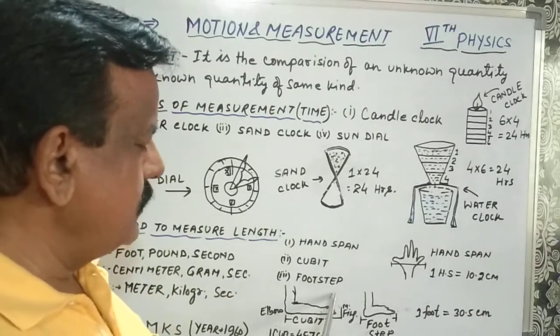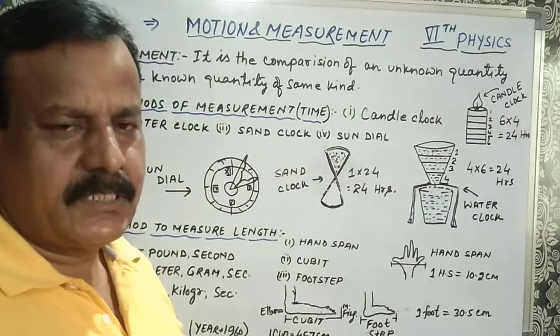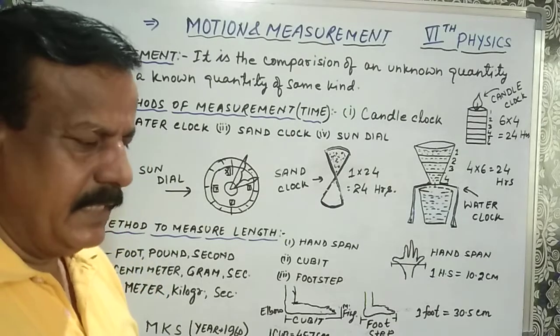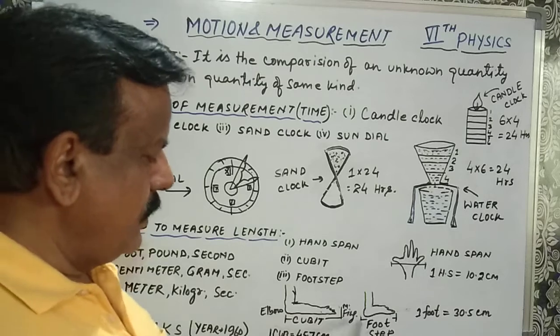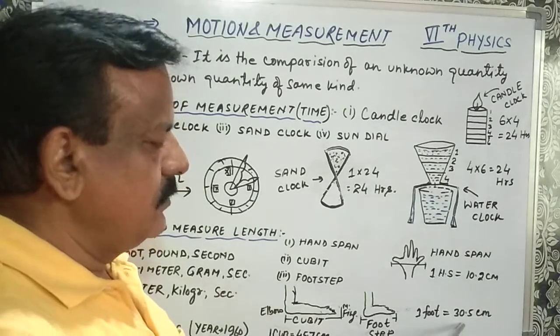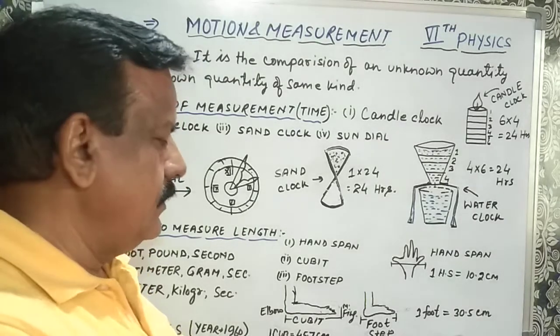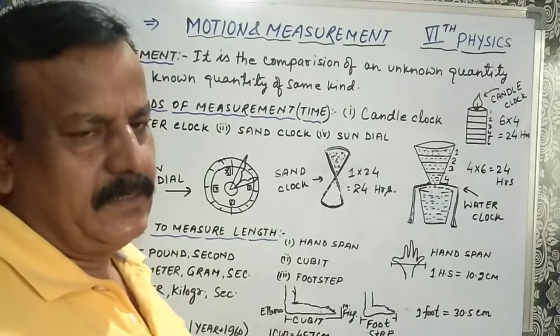And then third was foot step. Our foot step, it was also used to measure the length of the land area. So 1 foot step is equal to 30.5 centimeter. So these were 3 old methods.